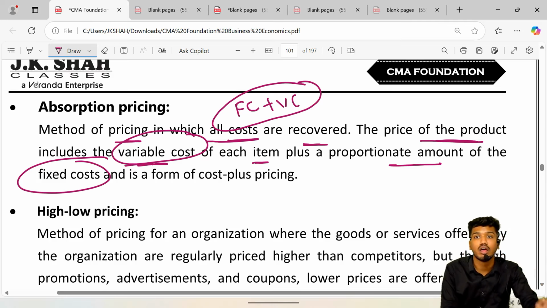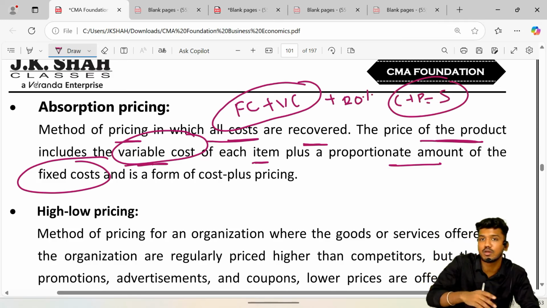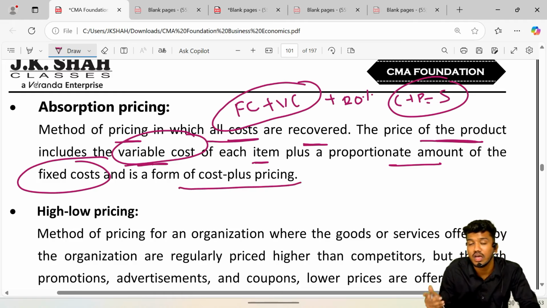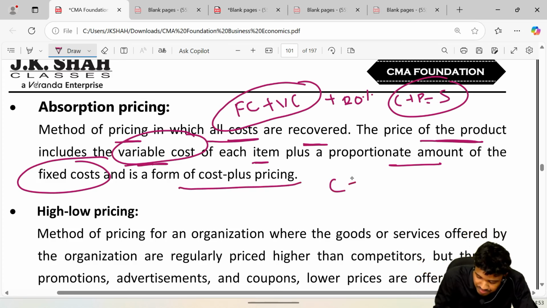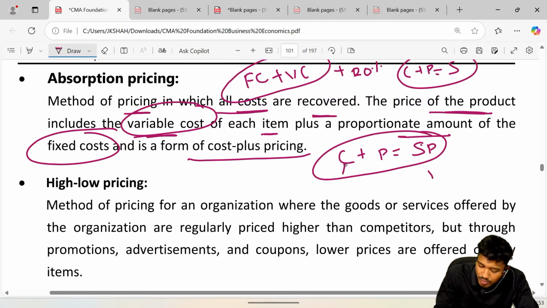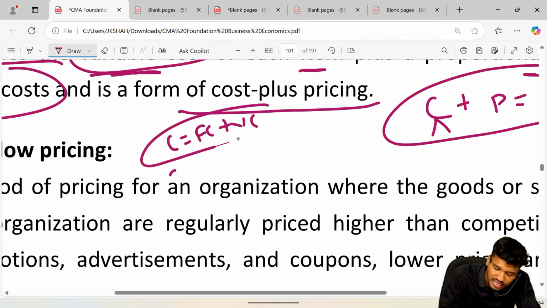It is a type of cost plus pricing. And if I add my profit margin, that is 20%, now it will be cost plus pricing. So basically absorption pricing is a type of cost plus pricing. In cost plus pricing, how is the price being fixed? Cost plus profit is equal to sales. Accordingly, the selling price is determined. But in the case of absorption pricing, I stop over here itself. That is, I just want to recover my cost, which is fixed cost plus variable cost. Even if only this much is recovered, it will be fine.